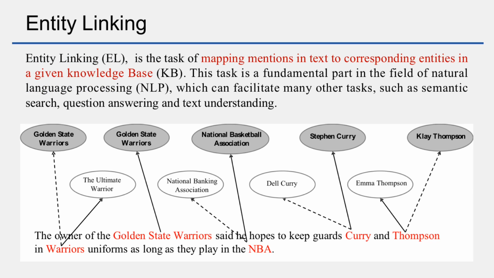So, what is entity linking? Entity linking is the task of mapping mentions in text to corresponding entities in a given knowledge base. This task is a fundamental part in the field of natural language processing. For example, there are 5 ambiguous mentions in the text, and each mention has some candidate entities in the knowledge base. Here, Curry may refer to Stephen Curry or Dale Curry. Our entity linking system needs to align the mention Curry to the real target entity Stephen Curry.